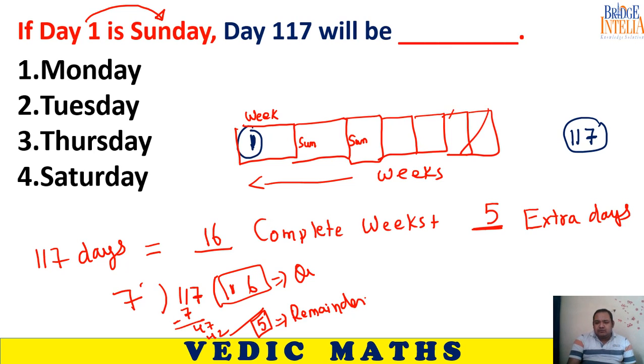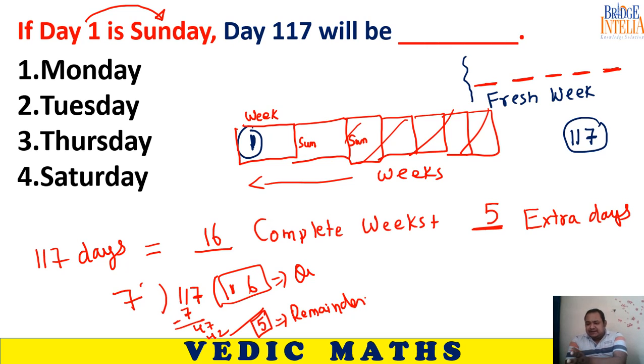Even if you remove all this, you know that you have 5 extra days at the end. This information is sufficient for you to answer, because you know that these are extra days. Extra days means the first day means a fresh week. This is a fresh week, but it could not be completed. Some extra days were only there. If 7 days had been there, then it would have become a complete week, but that did not happen. There are less than 7 days. So these extra days are basically the fresh, incomplete week.